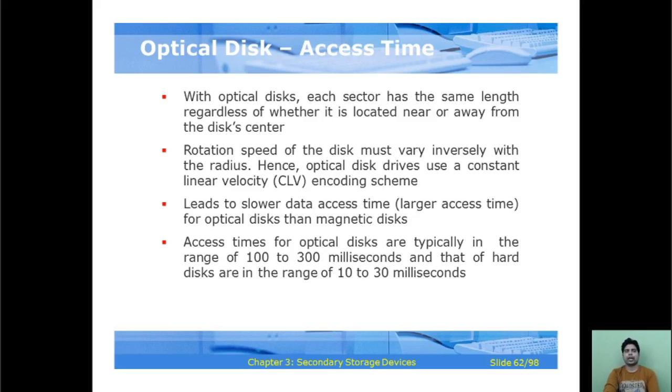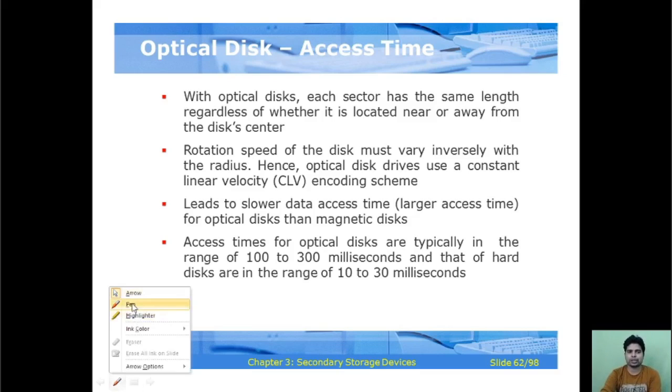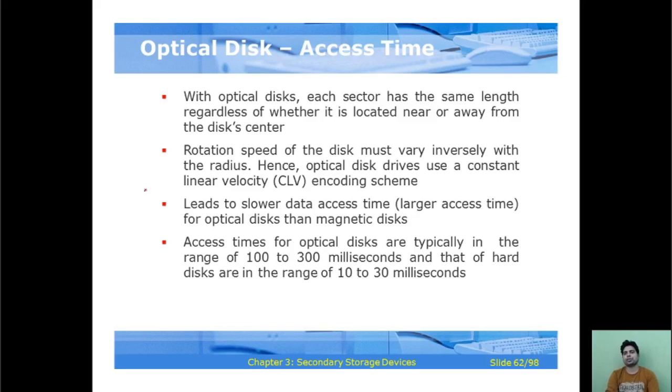Now, optical disc access time. With an optical disc, each sector has the same length regardless of whether it is located near or away from the disc center. The rotation speed of the disc must vary inversely with the radius, and hence optical disc drives use a constant linear velocity, CLV, encoding scheme.